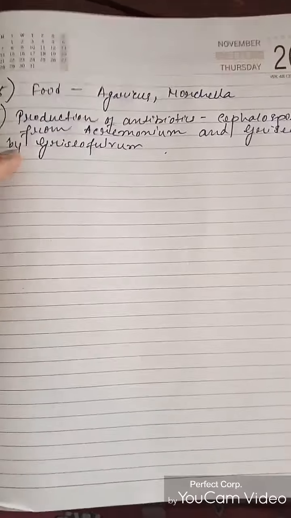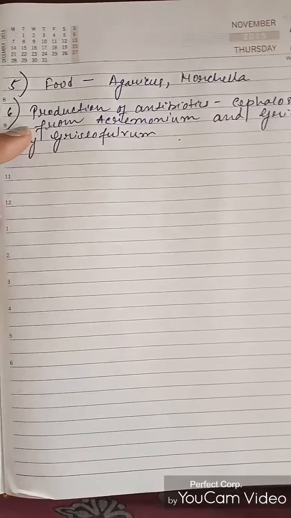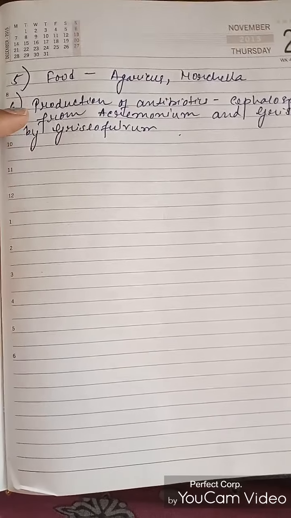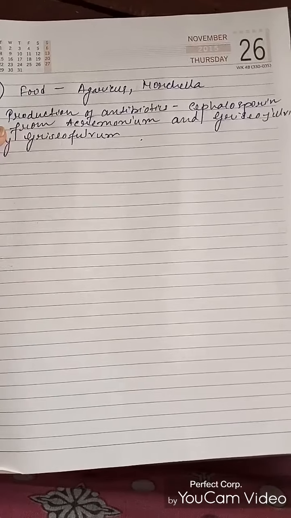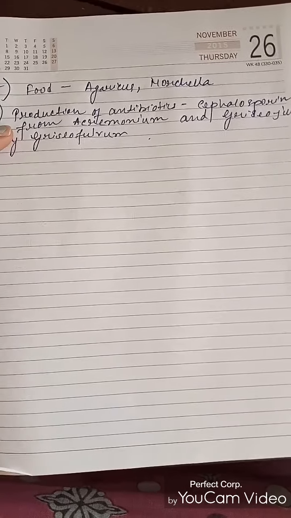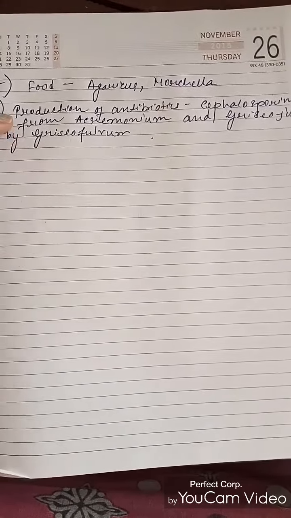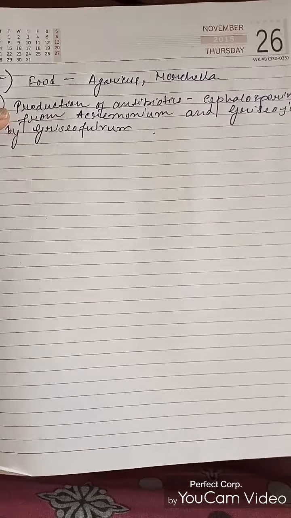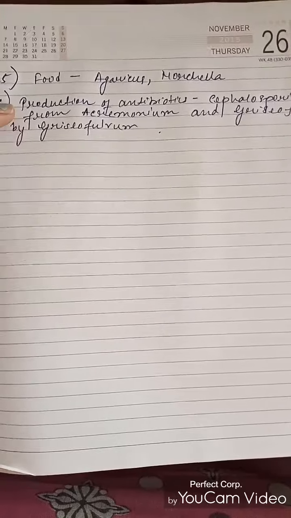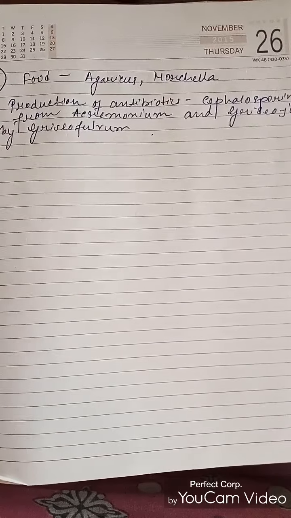Another thing is that Penicillium, which I have already mentioned in the preparation of cheese, is also used in the preparation of antibiotics. Penicillium notatum gave the first antibiotic, and we all know it was discovered by Alexander Fleming, right? So these are some benefits of the fungi.